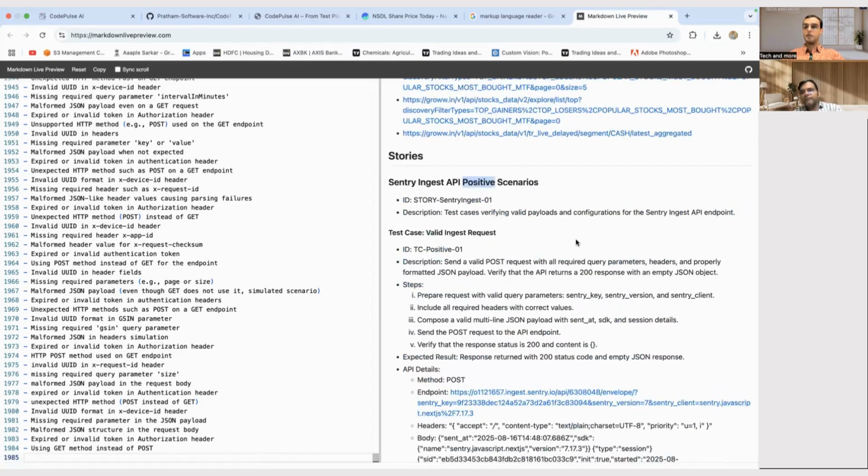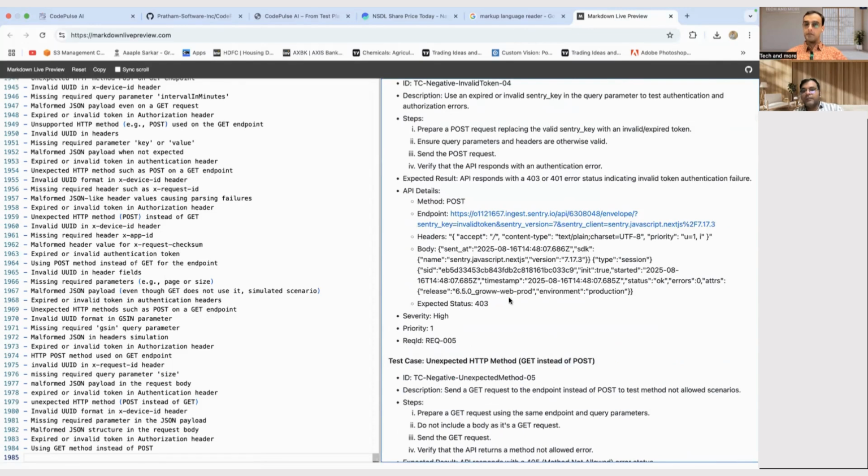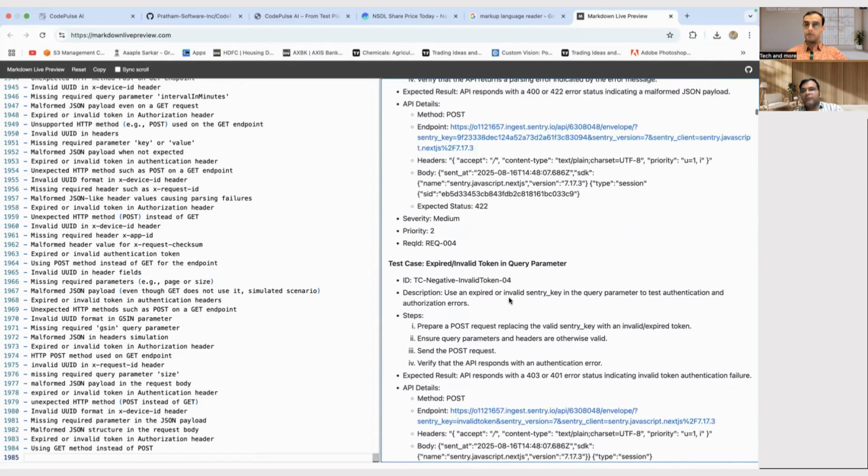So when we see how many positive test scenarios it is covering right now, for 15 APIs, it is targeting 50 high-level scenarios because it's a test plan, right? So 50 positive scenarios it is targeting.